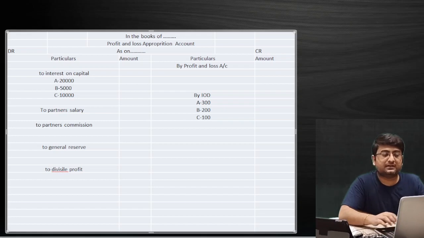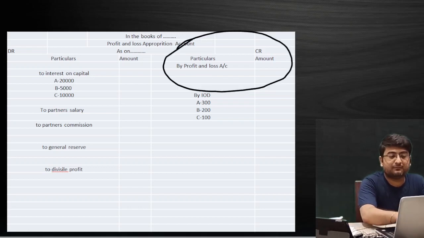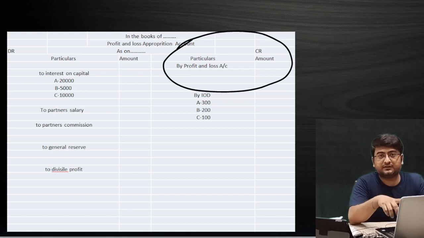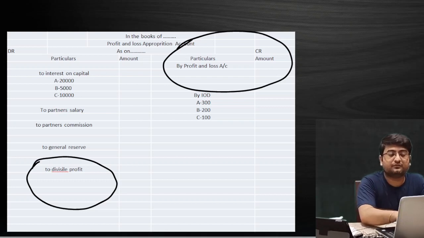But how to remember that? Remember, in the first case scenario, the 2 entries in the PL appropriation account are such that they will have just one entry, no opening, no closing. Remember, only one entry. Okay, that we say transfer entry. The first is the PL appropriation account. For this we will have just one entry, and for divisible profit we will have just one journal entry. Okay. But apart from this, whatever item you see over here, let me change the color, red only.